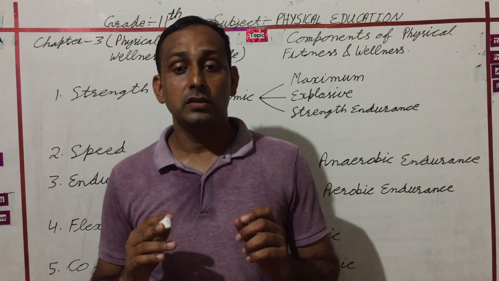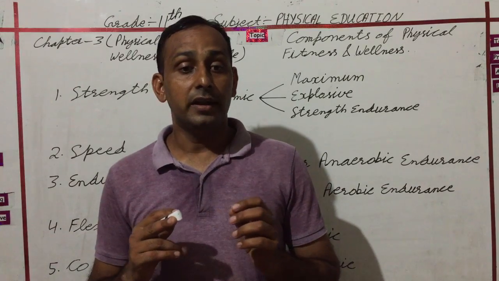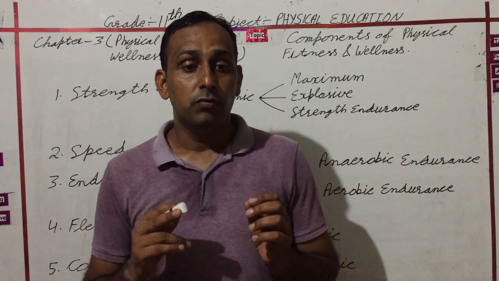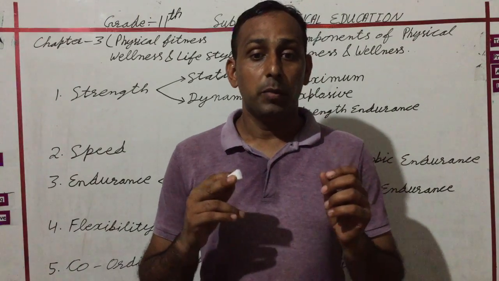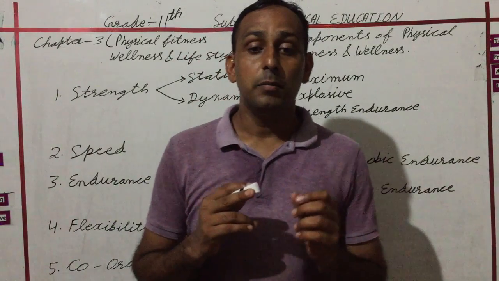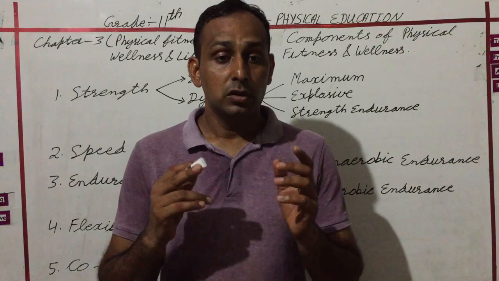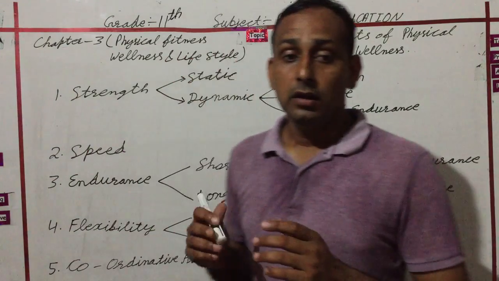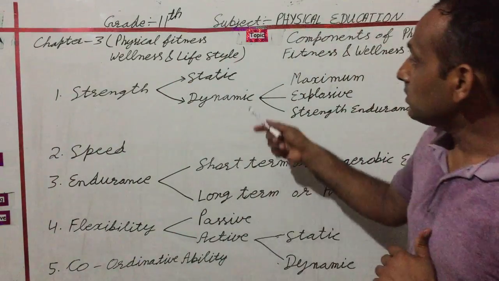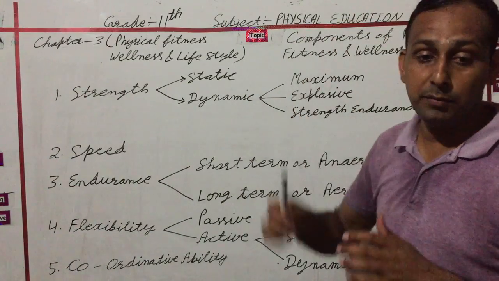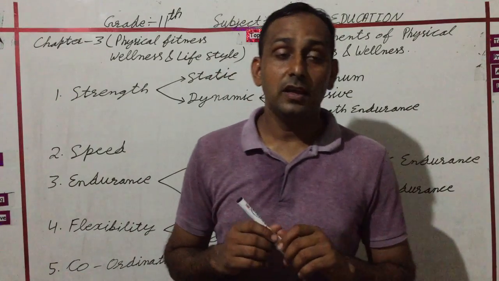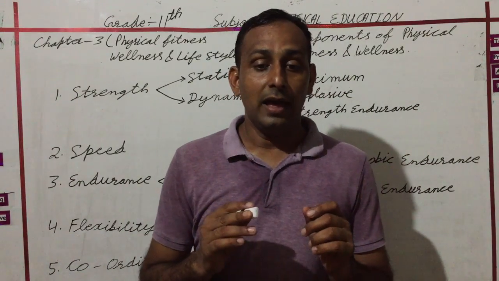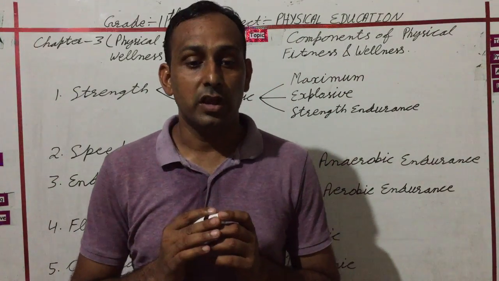Strength is defined as the greatest amount of force that a muscle or a group of muscles can produce in a single maximum effort. Strength can be divided into two parts: first is static, second is dynamic. We will explain static strength first. Static strength is also known as isometric strength.